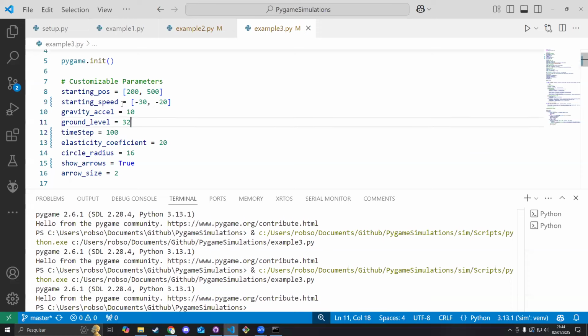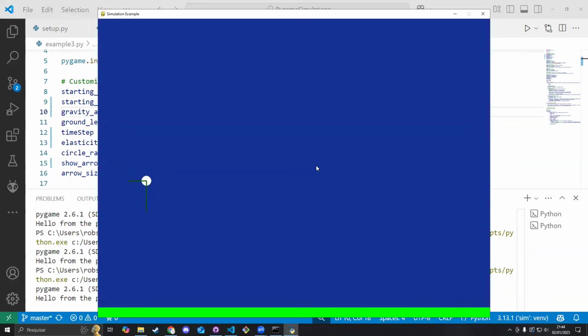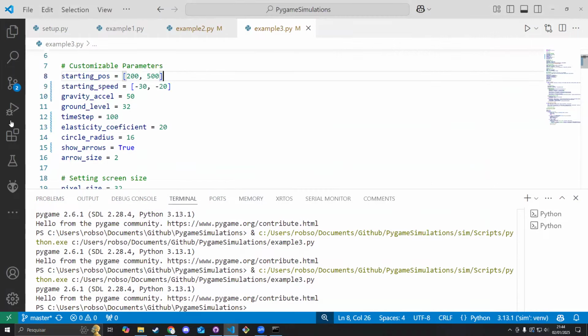And we can also say that the gravity is way larger this time. Let's say that the gravity is 50. It's 5 times greater. This should accelerate the ball downwards way faster. And you can see that it's accelerating a lot downwards here. And yeah, there are a lot of parameters that you can change here. I highly suggest that if you are able to test this code, you try it by yourself. Let's also try something else here.